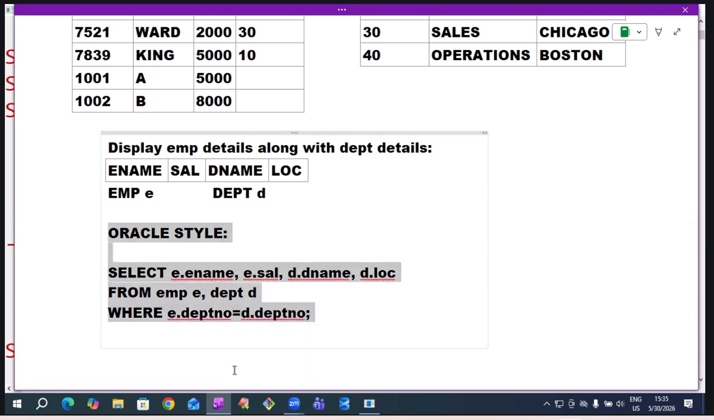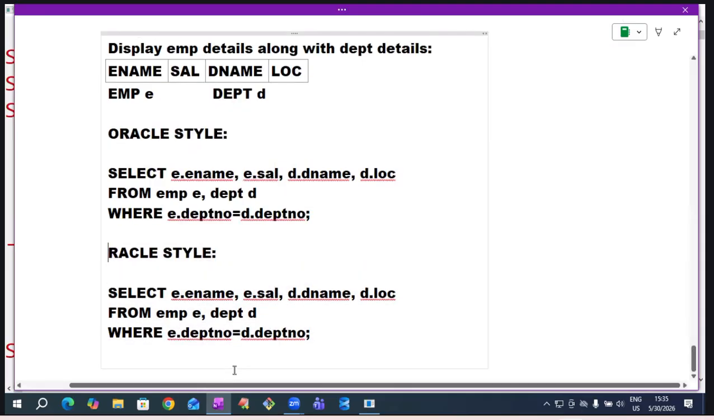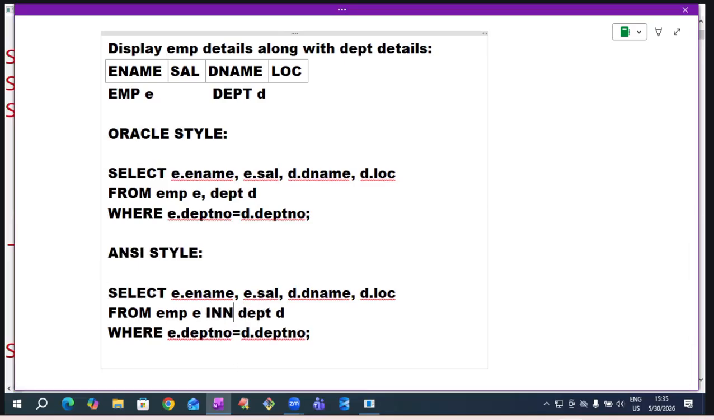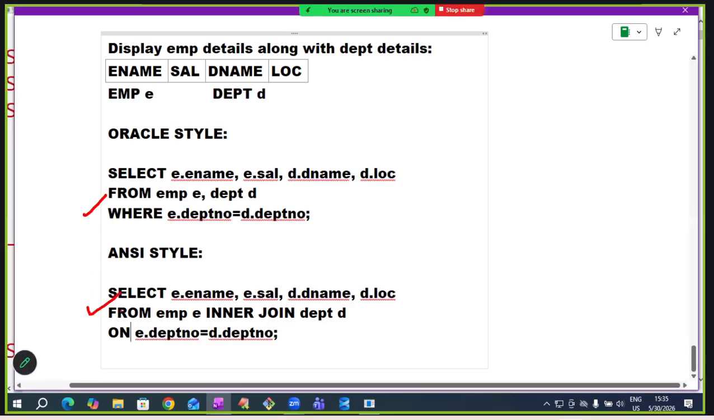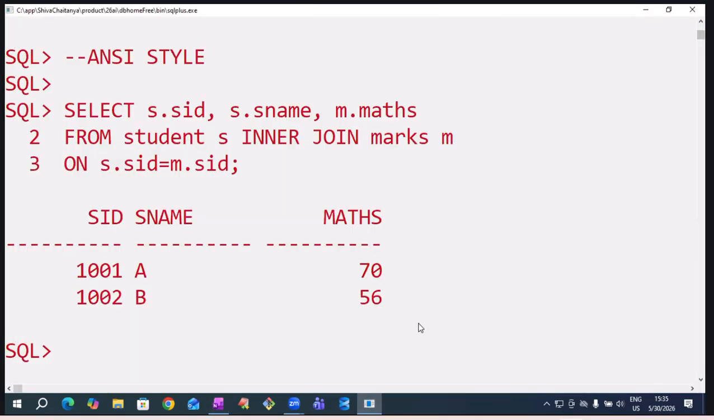Same query, I want to write in ANSI style. In ANSI style, to separate two table names, we use a keyword. Because it is an equijoin, use the keyword inner join. This join condition we write in the ON clause. Right, ON. That's it. This is Oracle style, and this is ANSI style. This one only I'm showing.